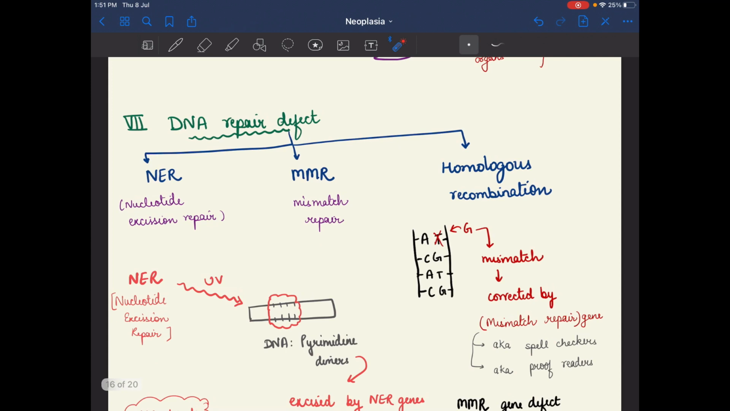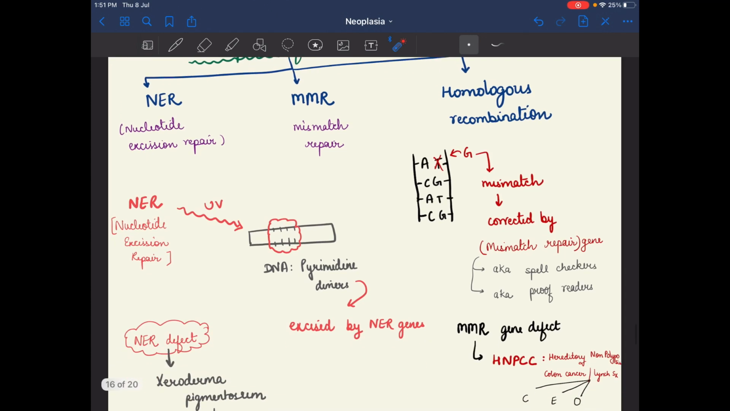After that the 7th one is DNA repair defects. DNA repair defects involve NER, MMR, and homologous recombination. NER means nucleotide excision repair, MMR means mismatch repair, and there is homologous recombination. So let's first discuss NER. It is nucleotide excision repair.